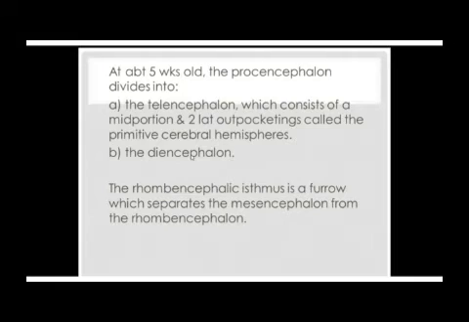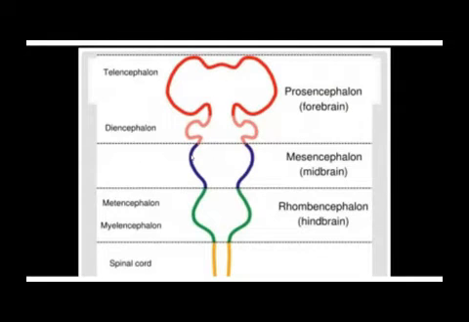Let's look at it. This tube, which was the first dilation, the prosencephalon, now was differentiated into 2: the telencephalon, which has a right and a left part, and the diencephalon, which also has a right and left part. So originally you have 1, and by 5 weeks it has differentiated into these 2.